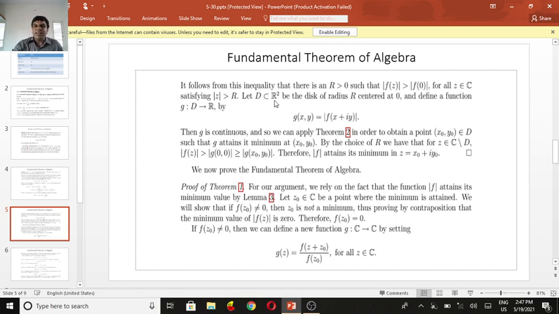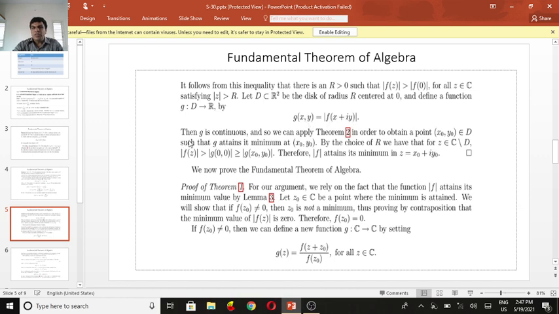Let D contain R be the disk of radius R, center at 0, and define a function g, a mapping from D to R, by g of x, y equal to the absolute value of f of x plus i y.